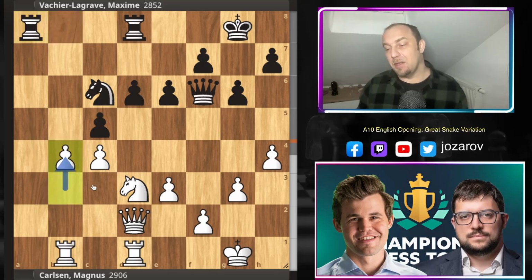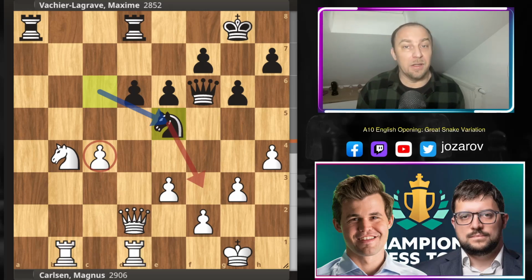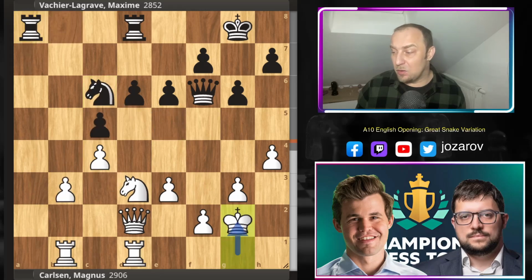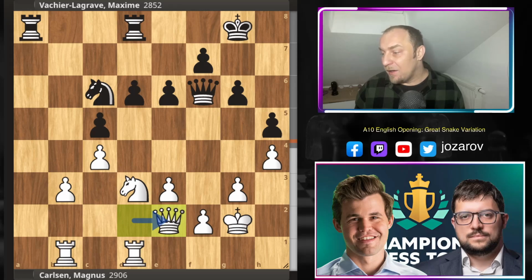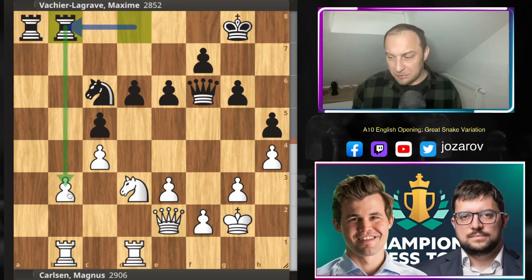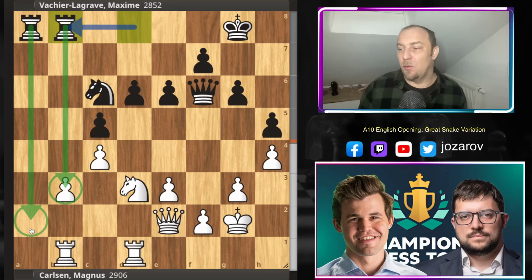b4 in this line is not so good, seems tempting, but after a couple of trades of pieces here on the square b4, there is still the weak f3 square. There is also now the weakness on c4, so very complicated now game to defend for white. So that's why after rook from rook to a8, Magnus continued with the normal king to g2, h5 by MVL, queen to e2, and now rook from d to b8, simply placing this rook now on this file. This rook is on the only open file, the a file, so here I would say again a slightly better position for black.